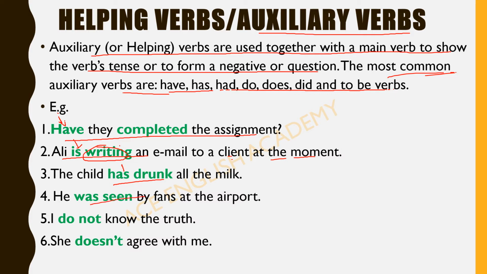Was seen: he was seen by fans at the airport. So was, has, is, have, or here we can see do and does. All these are helping verbs, or we call them auxiliary verbs. I hope this is clear to you.